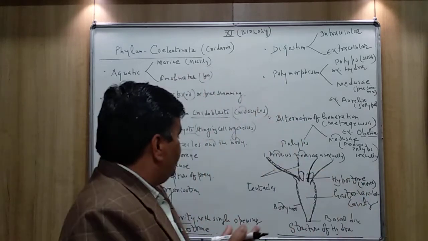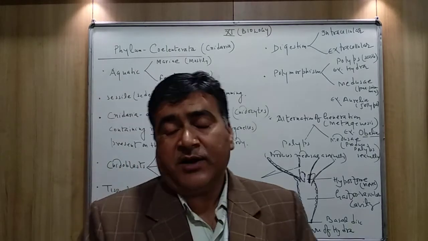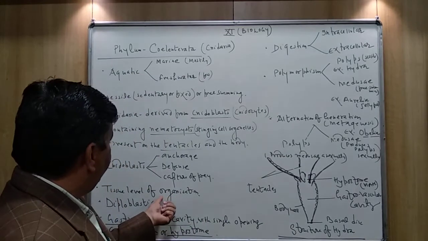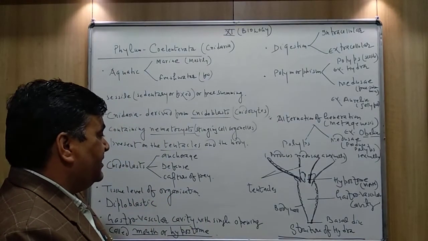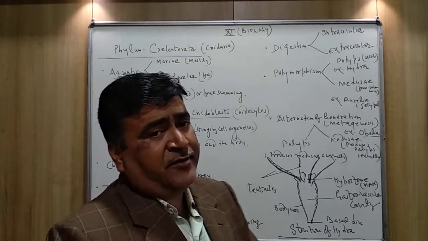Then you have to learn about what kind of body organization there is. That is tissue level of body organization. They are diploblastic. The body cavity is called gastrovascular cavity.